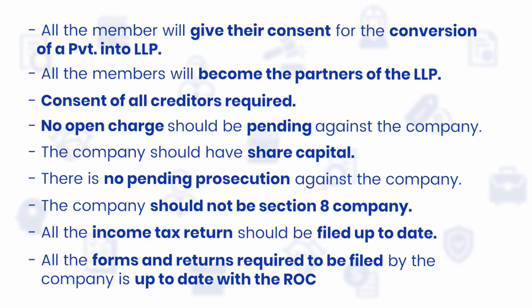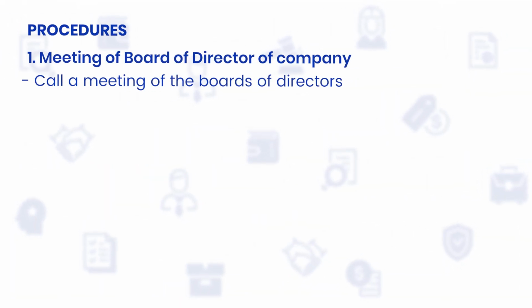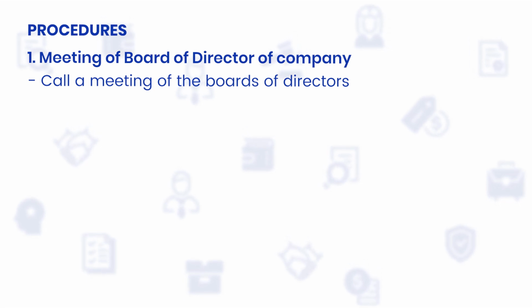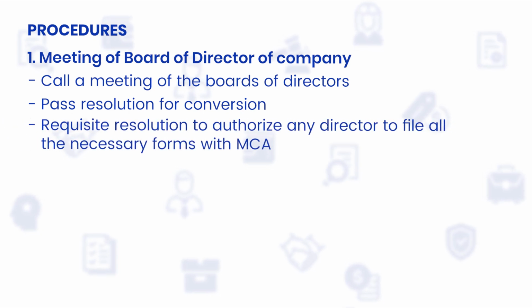with the ROC. Now we move on to the procedural part for the conversion of a private limited into an LLP. First, meeting of the board of directors of the company. Call a meeting of the board of directors. Then pass a resolution for the conversion. Then request this resolution to authorize any director to file all the forms with the ROC.